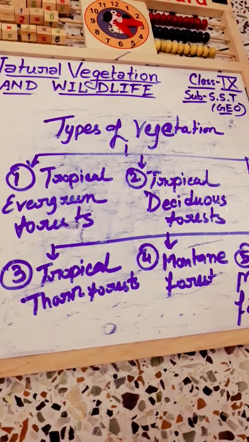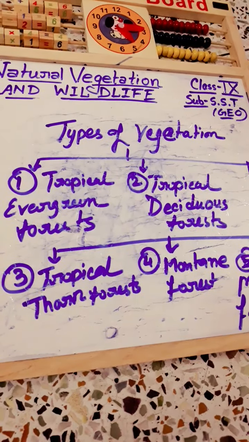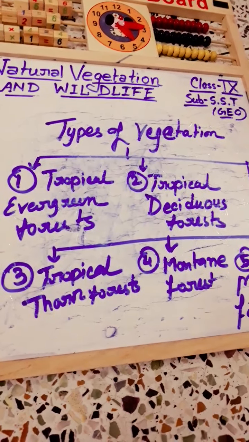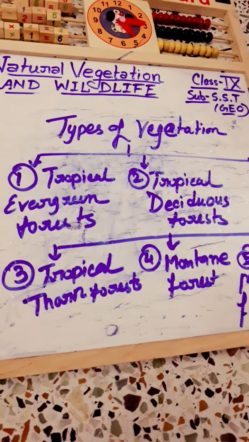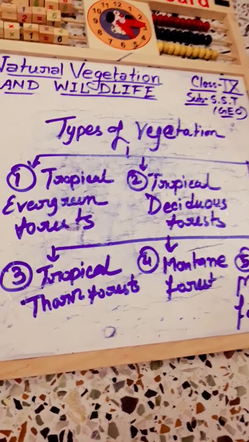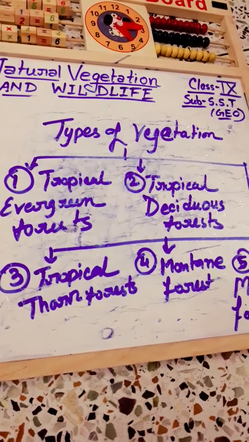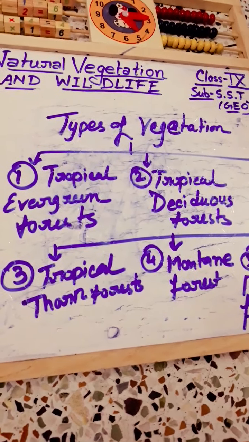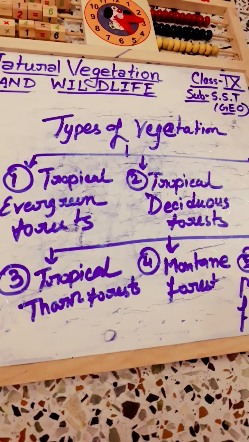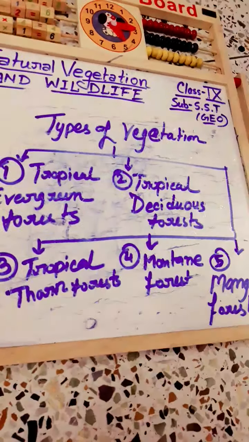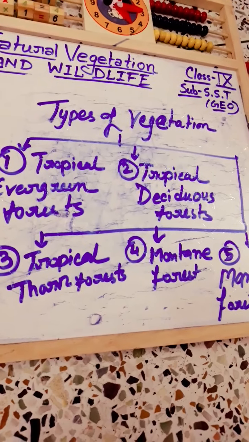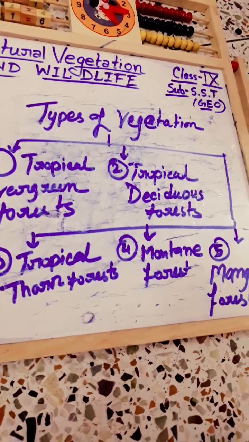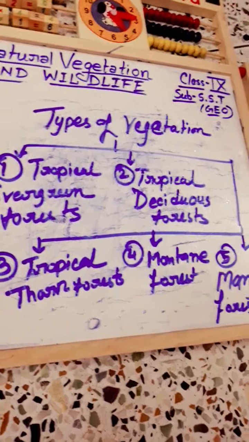Now the dry deciduous forests are found in areas having rainfall between 100 to 70 centimeter. So between 100 to 200 centimeter we mostly see moist deciduous forest, and between 70 to 100 centimeter we find the dry deciduous.